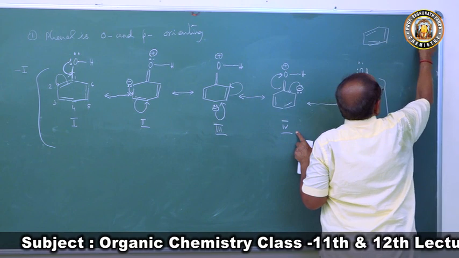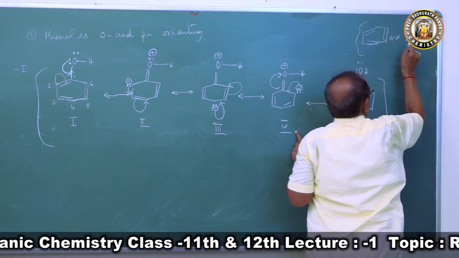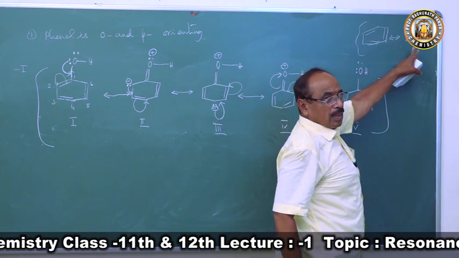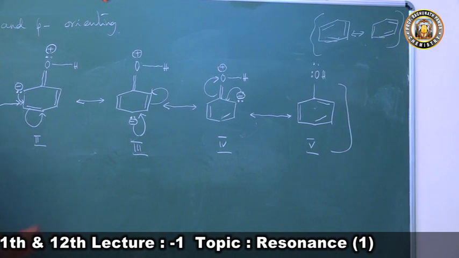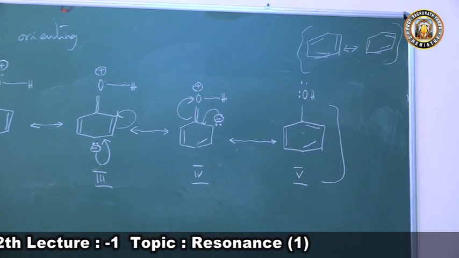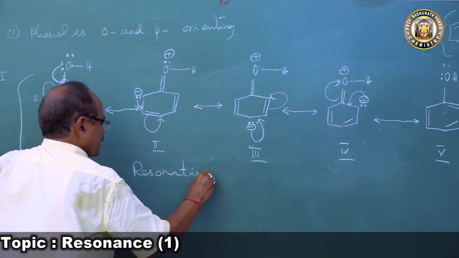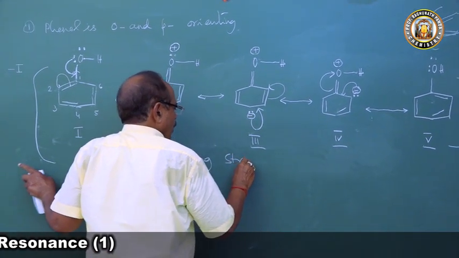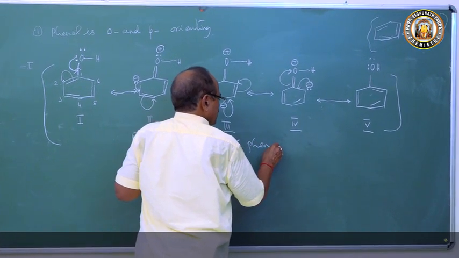These two are called Kekulé structures. So here are the 1 and 5 structures. So these are the resonating structures of phenol. Now we will write the resonance hybrid.